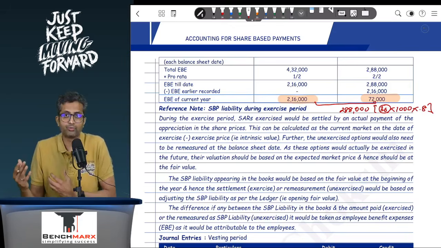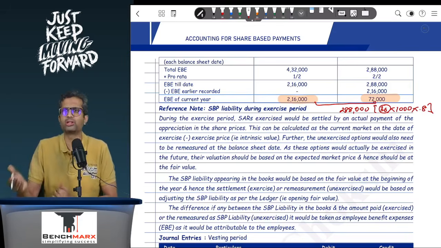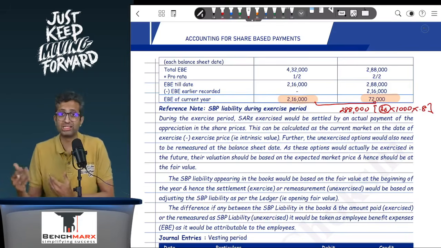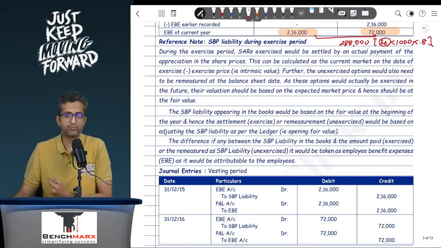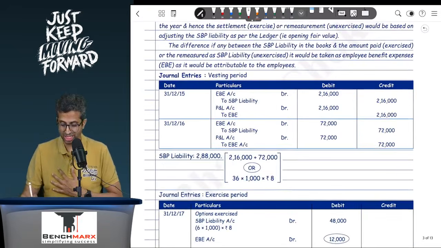Now this is for one option. If I were to look at it for 6 employees having 1000 options each, that is 6,000, your entry will be, well, SBP liability account debit. So you will debit the SBP liability.